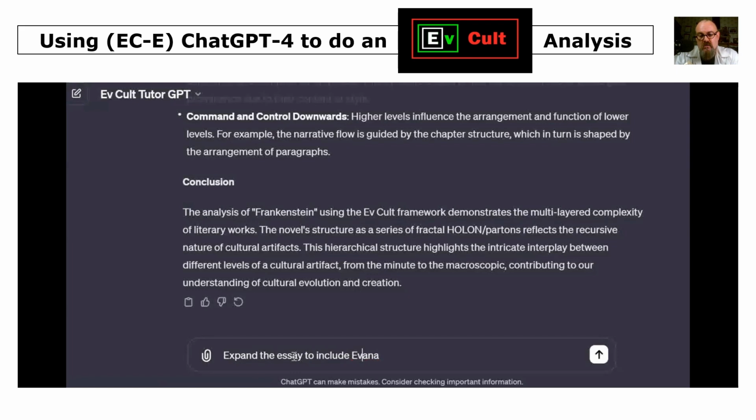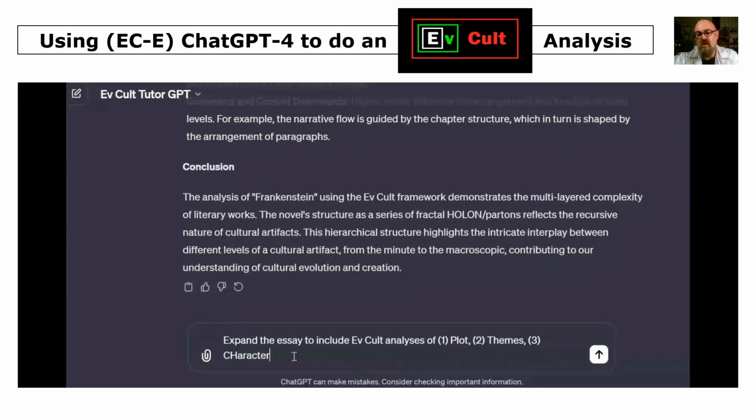And we'd like to analyse some other aspects of the novel Frankenstein, including plot, theme and characters. So we'll expand that out. This is the way we ask for that.